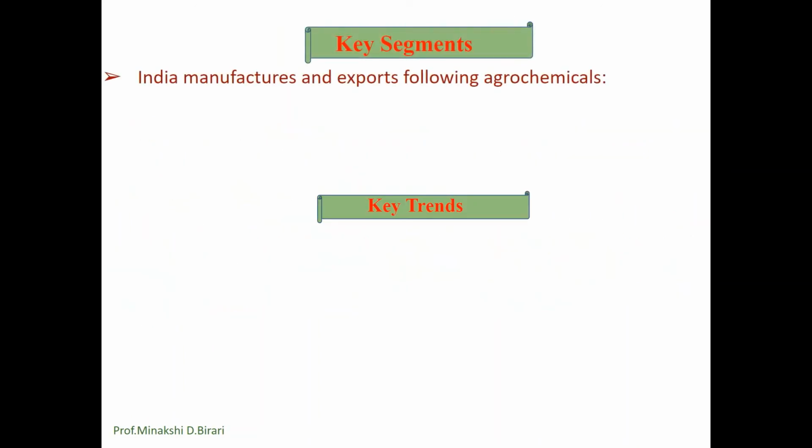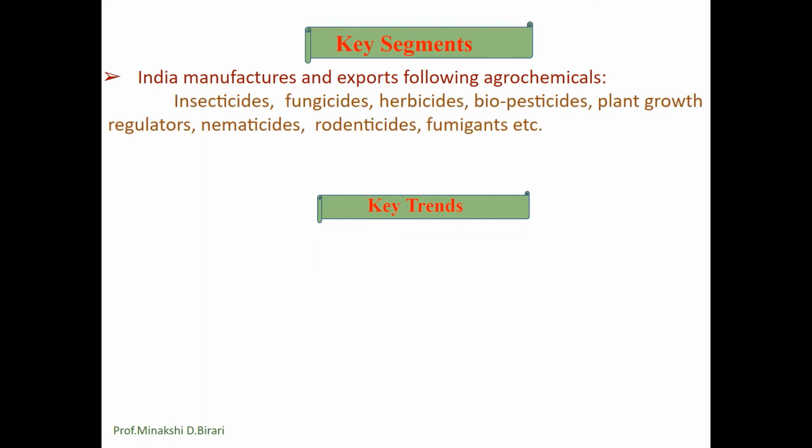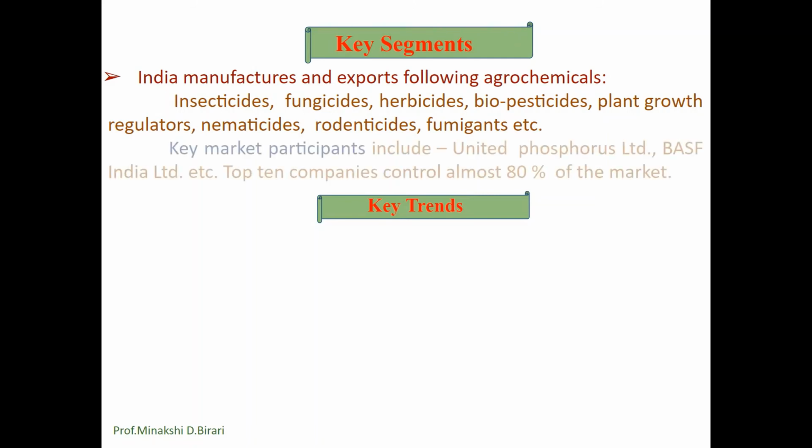So what are the key segments? India manufactures and exports the following agrochemicals: insecticides, fungicides, herbicides, biopesticides, plant growth regulators, nematicides, rodenticides, fumigants, etc. Key market participants include United Phosphorus Limited.